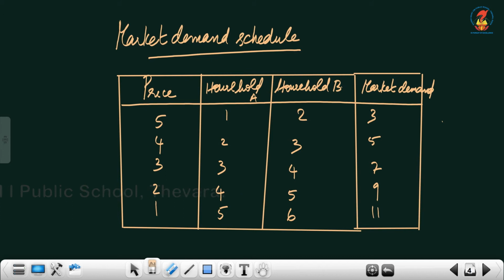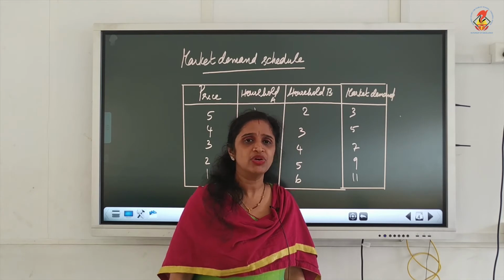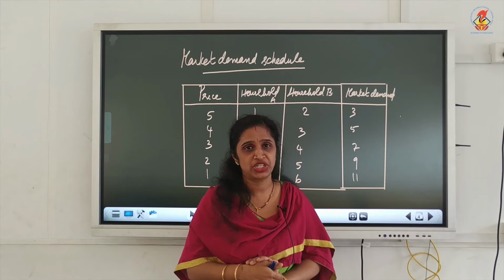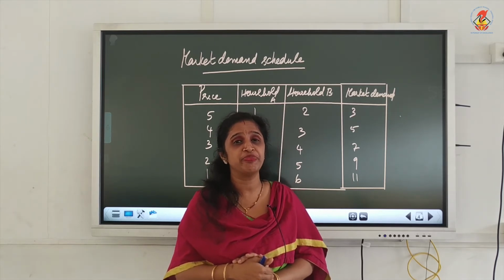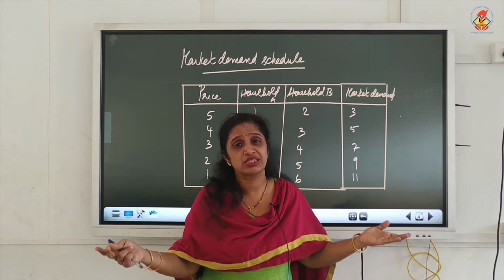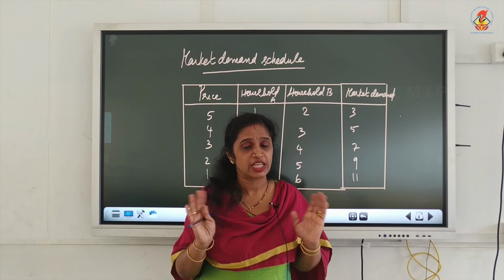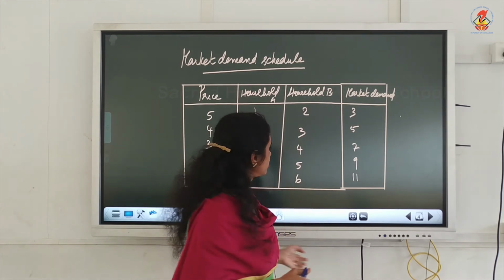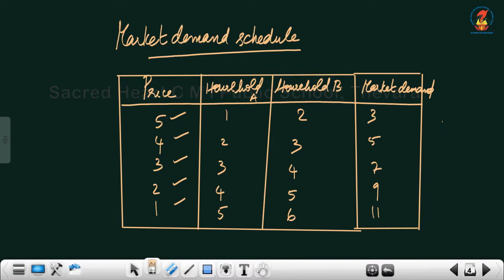Now, market demand schedule. In the market demand schedule, we have to represent more than one consumer. Here we have taken only 2 consumers because we know there are some limitations. More and more consumers we can take, but it is very difficult to frame a table with 50 or 60 consumers and more than that. Therefore, the explanation is limited to 2 consumers, A and B. Now, this is the price given: 5, 4, 3, 2, 1.